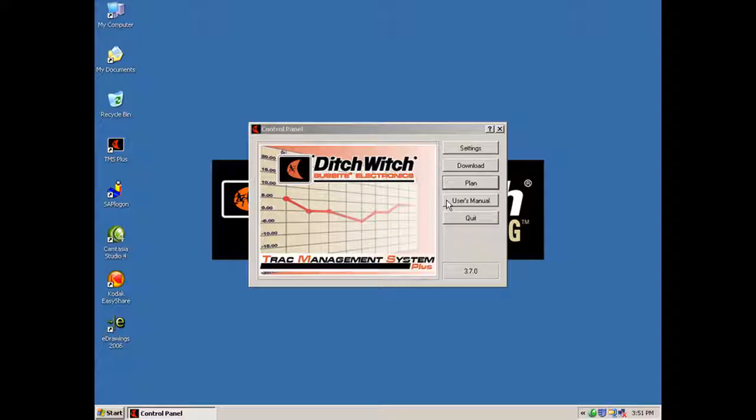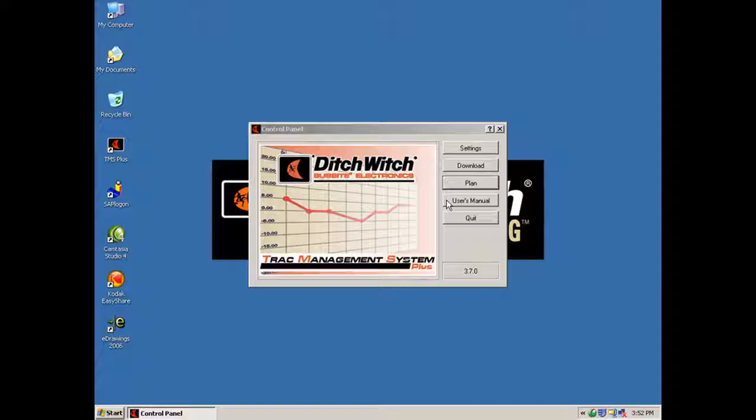Now what I want to do real quick is just mention the user's manual that is on this disk. Because I'm taking you through a step-by-step process of how to input information into TMS Plus and what it'll do, I'm not going to cover the user's manual, but I do want you to be aware that it is on the program. It's on the control panel tab.